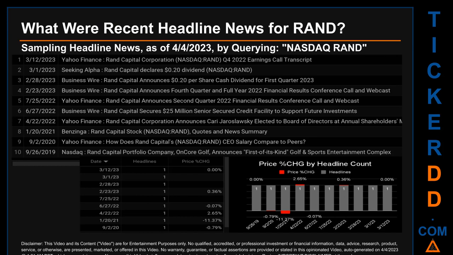Correlated or not, on this latest publication date, RAND actually saw price unchanged at 0.00% based on the day's opening and closed price. RAND started the day trading at $13.68 and went on to close at $13.68.